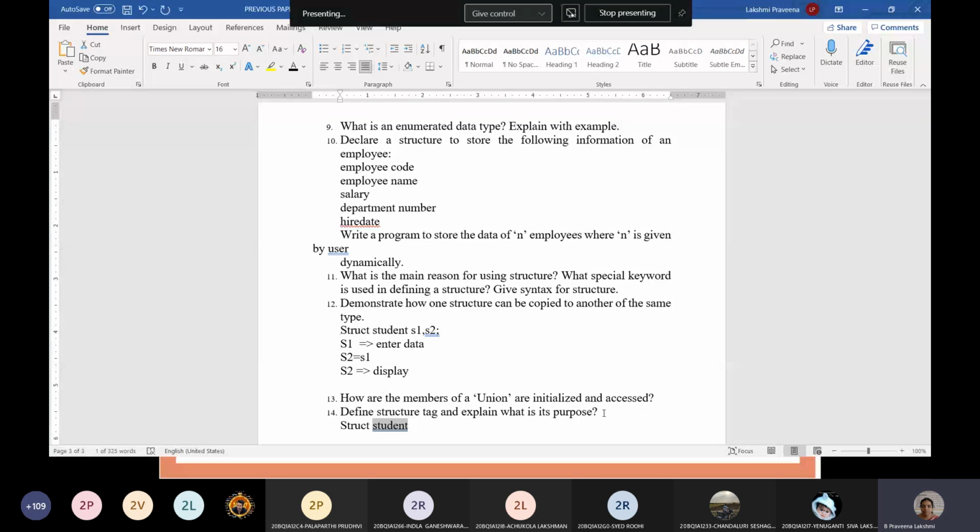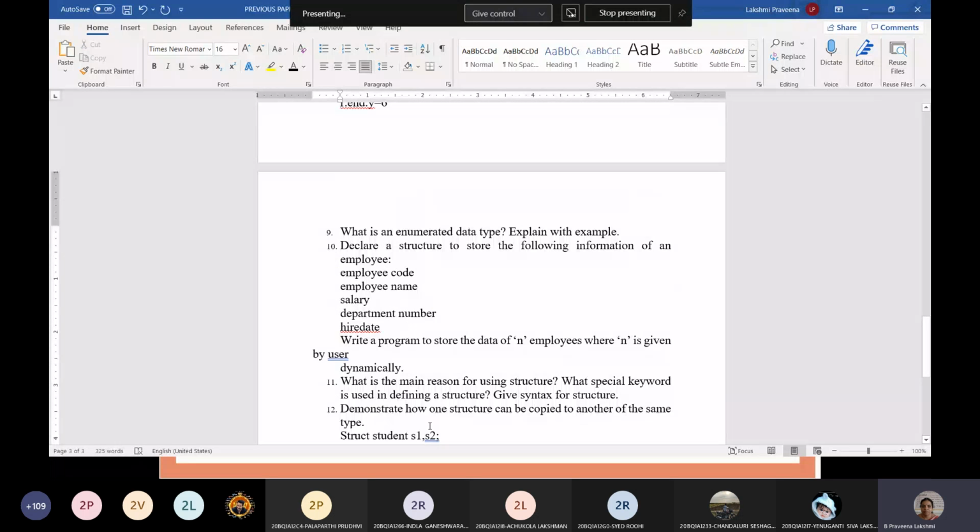The structure tag's purpose is to give a name to the data type, and the data type is the structure. You give the name student so that you can store all the students' data in the student structure. Just remember that the structure tag is the name of the data type.